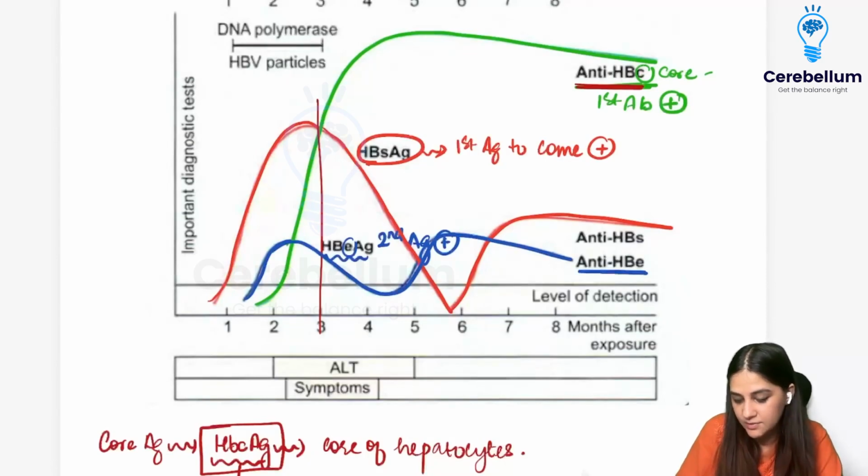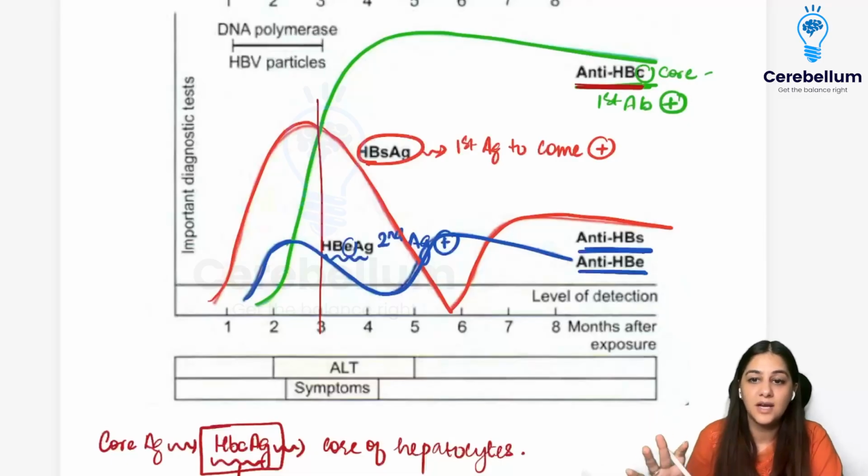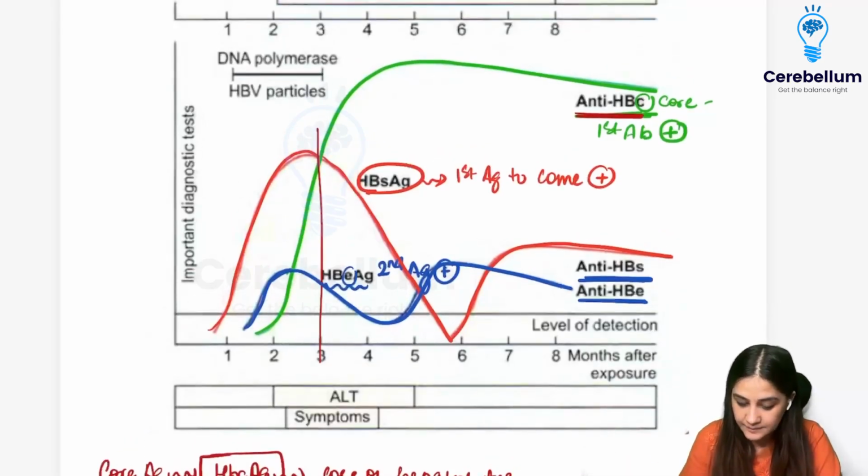So we have the anti-HBe, anti-HBs, right? This is all the different kinds of graphs that show you what is the first antigen to come positive, what is the first antibody to come positive, and when the antigen starts decreasing and the antibody starts increasing. So this graph tells you everything.